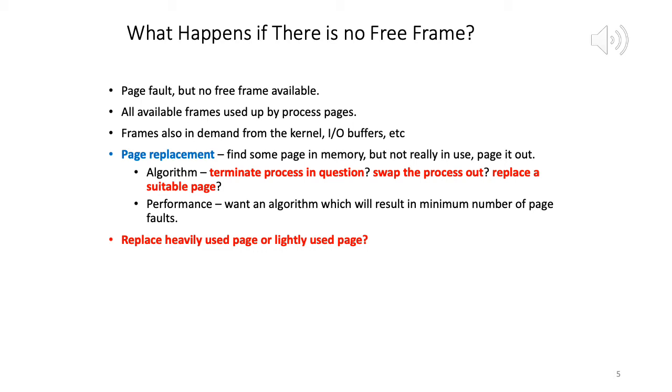If the algorithm replaces a heavily used page, that's obviously not good, because as soon as you evict the page, after a very small amount of time you'll again have a request for that page. So what we're looking at is the frequency of requests for a particular page. If a page is heavily used, the frequency of requests will be very large. If a page is lightly used, the frequency will be lower. If a page is not used, well, no requests. So intuitively, do we replace a heavily used page or a lightly used page? The answer should not be hard to see. We replace a lightly used page.